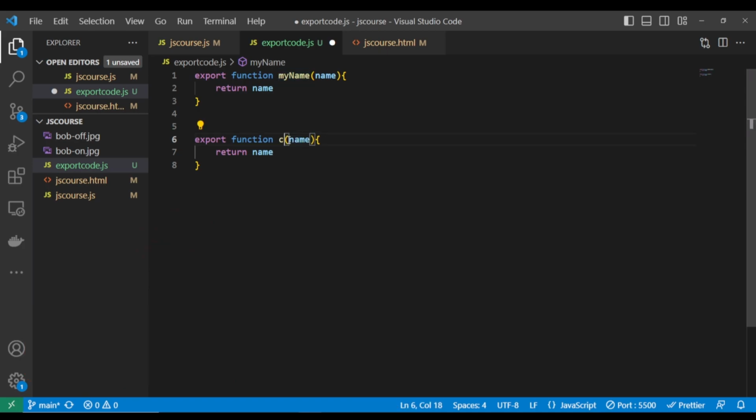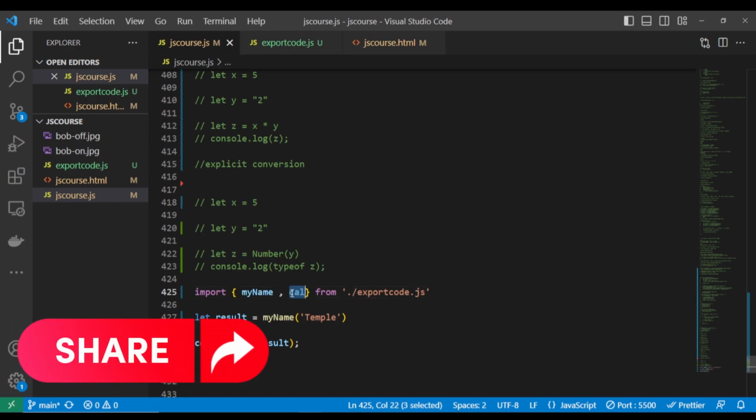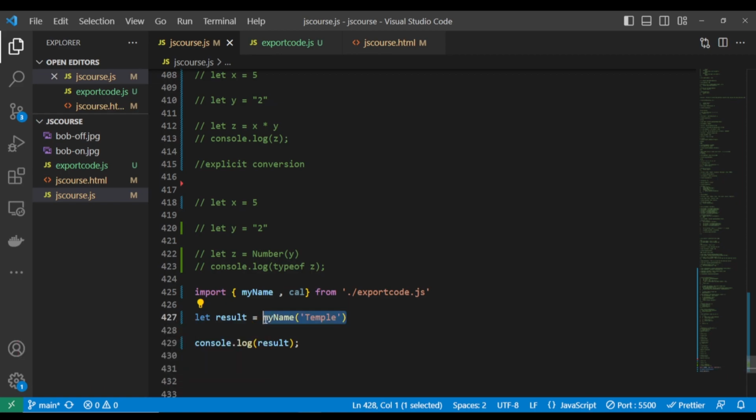Calculate, let's call it car, and let's say A and B. So we are going to say now return A multiplied by B. All right, so if I come here again, I can also import this function. I'll come here and put it inside the same curly braces. This is car.